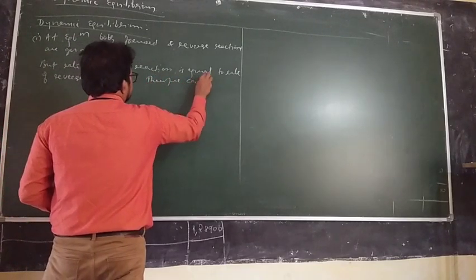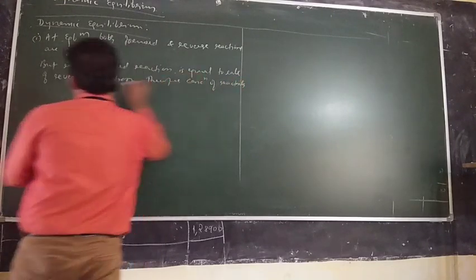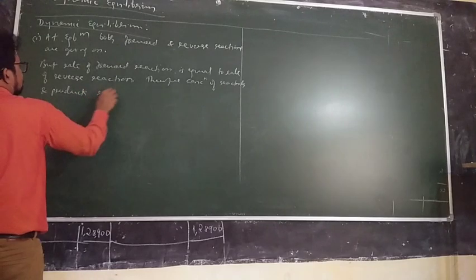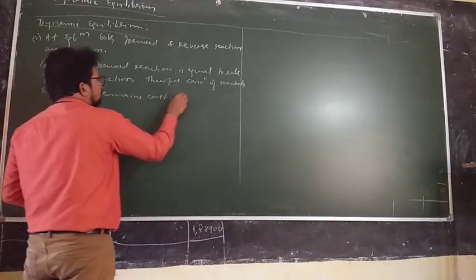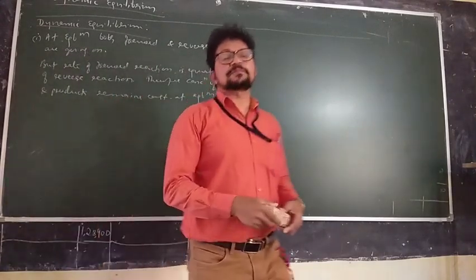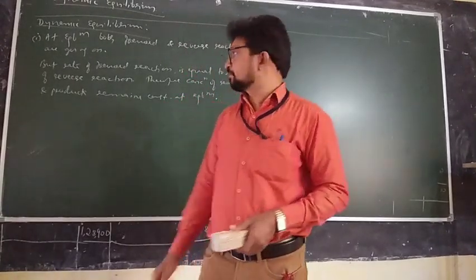Therefore, the concentration of reactants and products remains constant at equilibrium. So this is the explanation for the dynamic nature of chemical equilibrium.